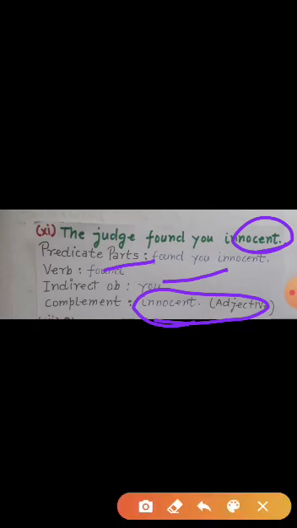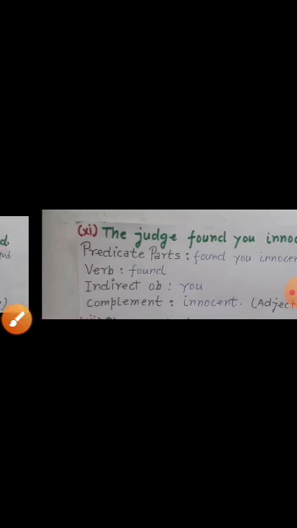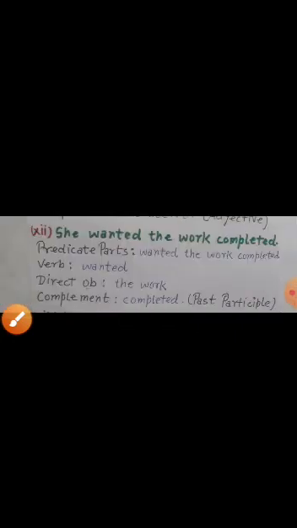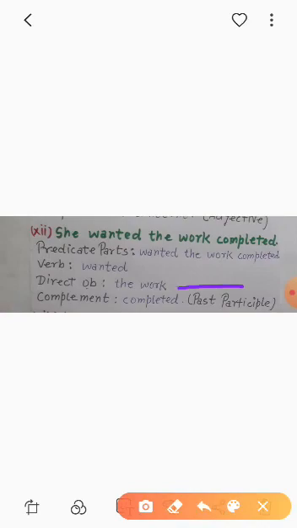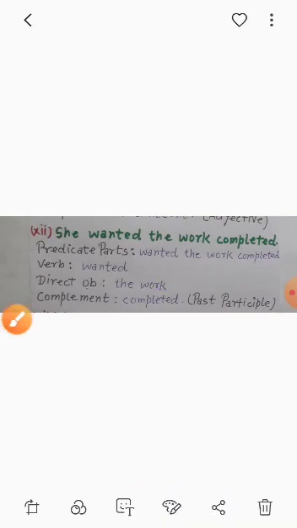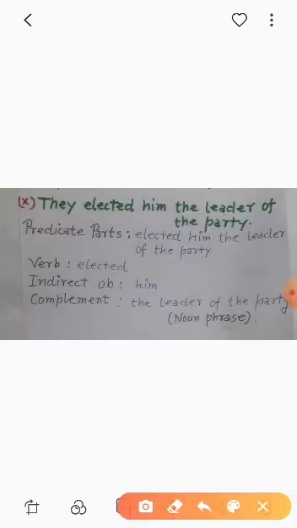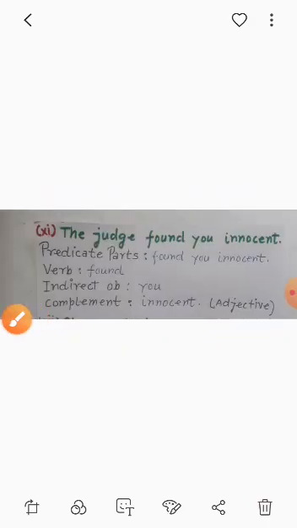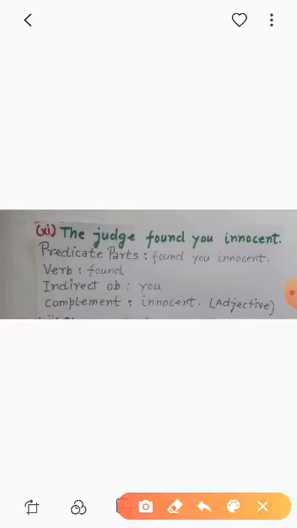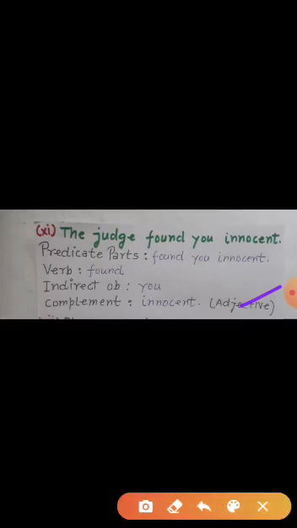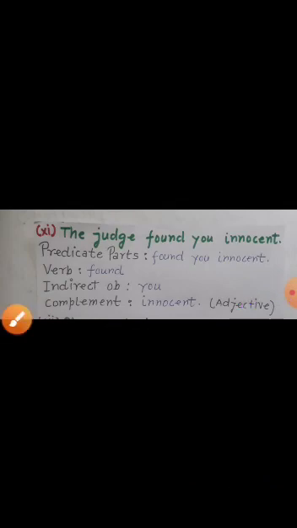Innocent. But innocent is not any object. It's a complement, means adjective type. You can see here adjective. So when we apply the question what, then we will get answer innocent. But innocent is not any object, it's a complement adjective type.